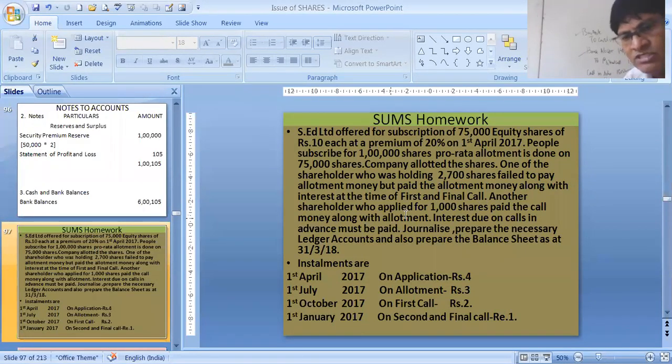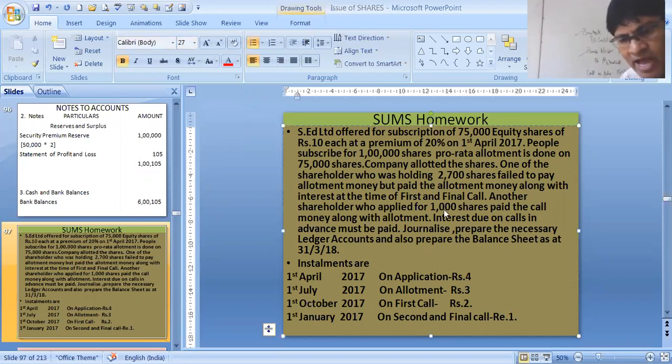Another shareholder who has applied for 1,000 shares paid the call money along with allotment. Interest due on call in advance must be paid. Journalize and prepare the necessary ledger accounts and also prepare the balance sheet as on this date.